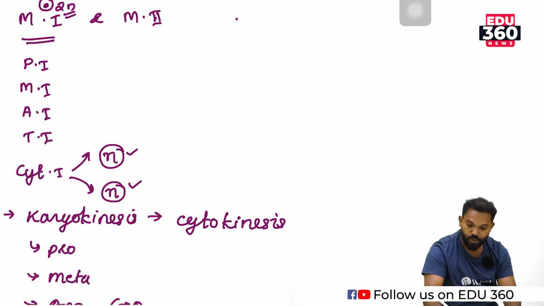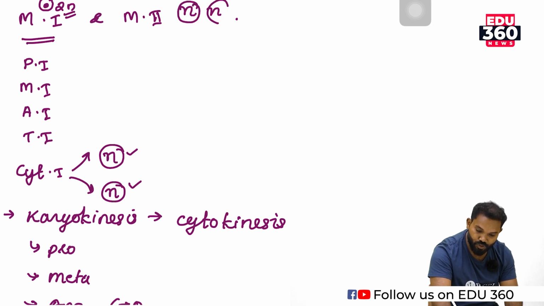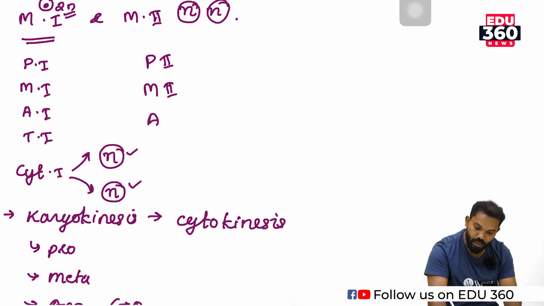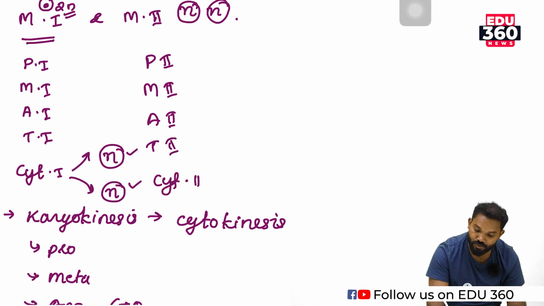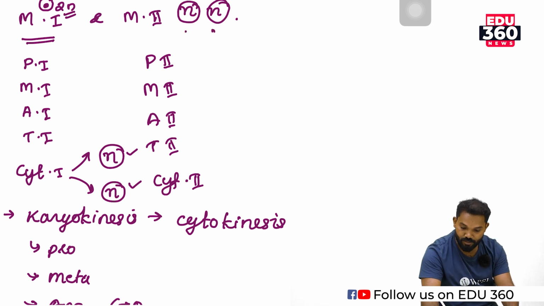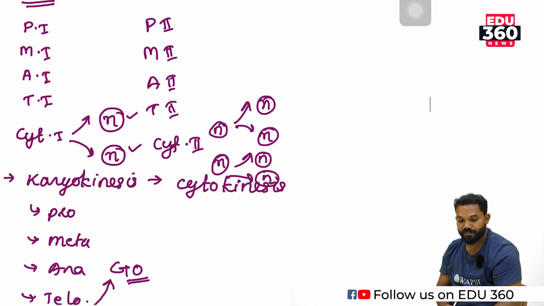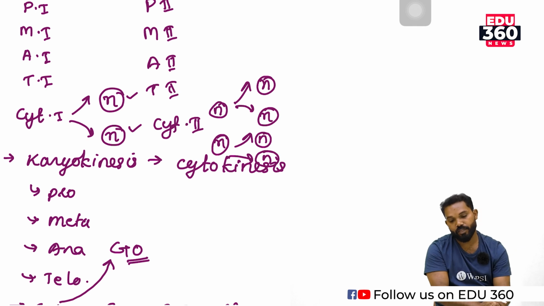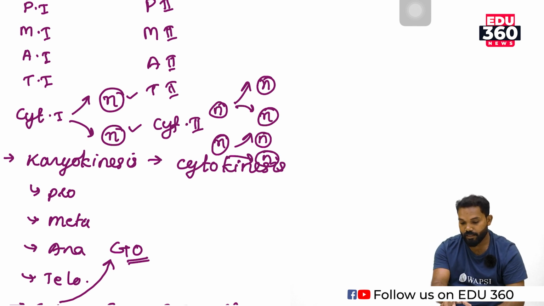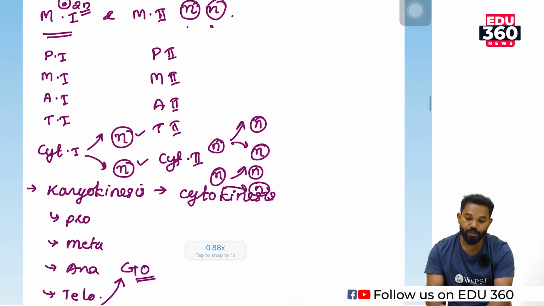And these 2 haploid daughter cells enter into meiosis 2. Here also prophase 2, metaphase 2, anaphase 2 and telophase 2, and also there is a cytokinesis 2. So these two daughter cells enter into cytokinesis, and they produce two daughter cells each. Hence the total daughter cells of meiosis is 4 and they are haploid in nature. So this division is known as reduction division. So this is all about meiosis.